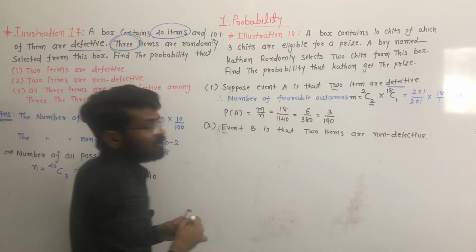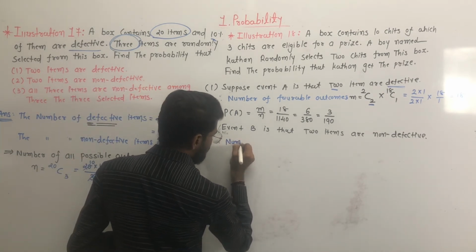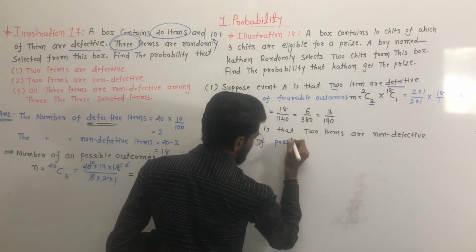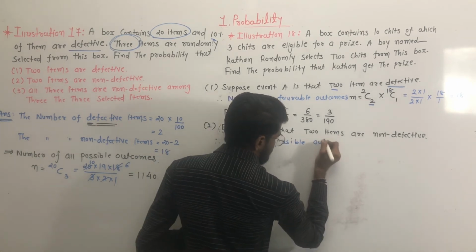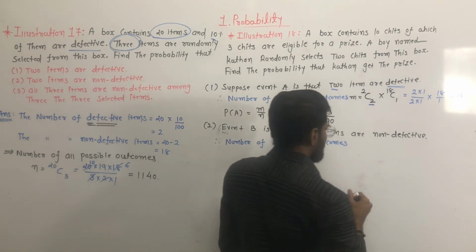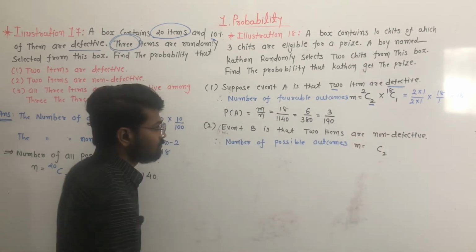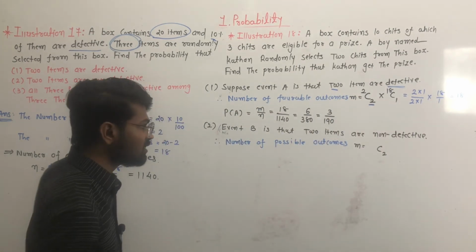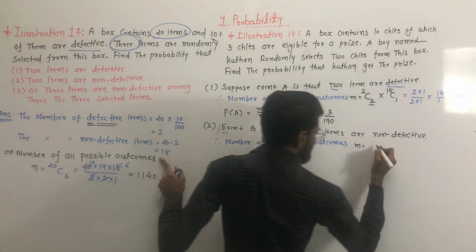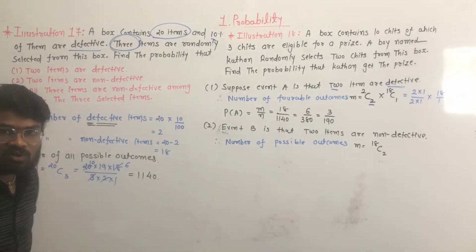So we have to find the number of possible outcomes, and it is denoted by M. We have to select two items from the non-defective items. The total number of non-defective items is 18, so we have to select two items out of 18 non-defective items.